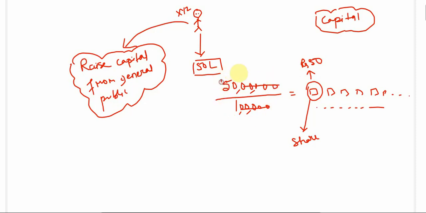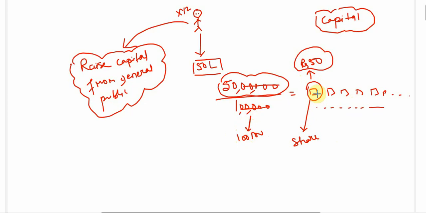This whole 50 lakhs, which is the required capital, has been divided into how many parts? It has been divided into 1 lakh parts, right? So we can say this whole 50 lakh, the required capital, has been divided into 1 lakh shares, and the price of each share is equal to rupees 50.